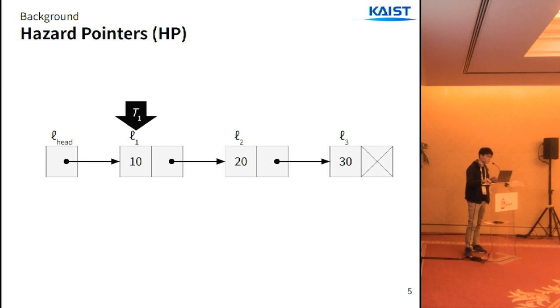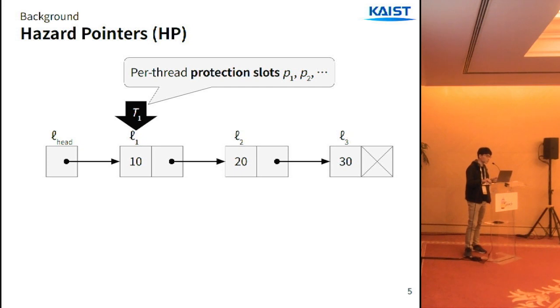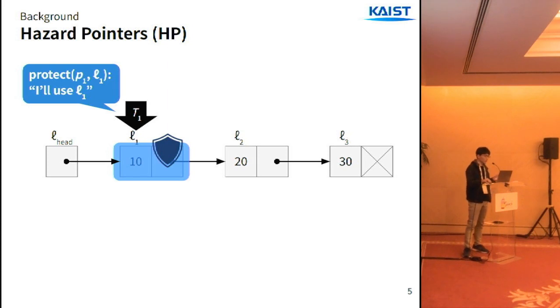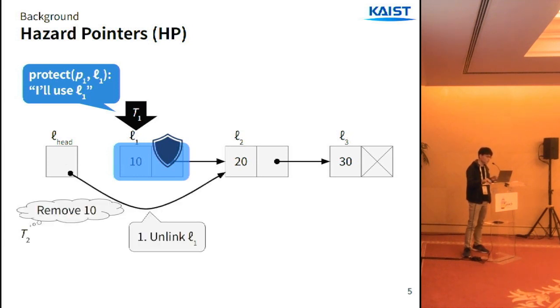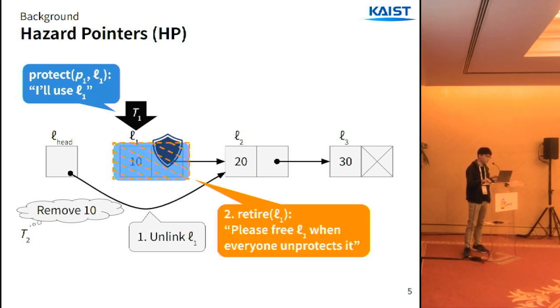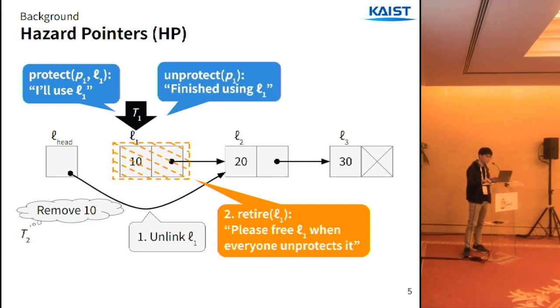Now, let's take a look at how to use hazard pointers in the list example. In hazard pointers, each thread is given protection slots P1, P2, and so on. When thread 1 wants to use the node L1, it should pick a protection slot and call the protect function to announce that it's going to use the node. On the other hand, after thread 2 unlinks the node, it should call the retire function to schedule the reclamation of the node. At this point, L1 can't be freed because T1 is protecting it. But once every thread revokes the protection by calling the unprotect function, then the node can be freed.